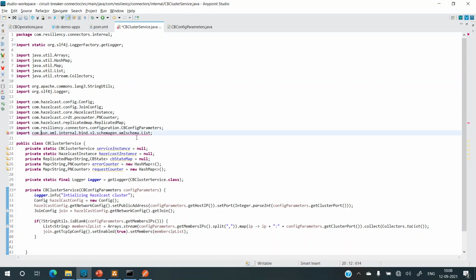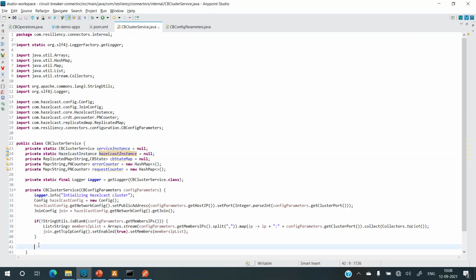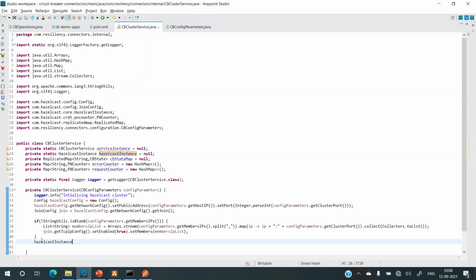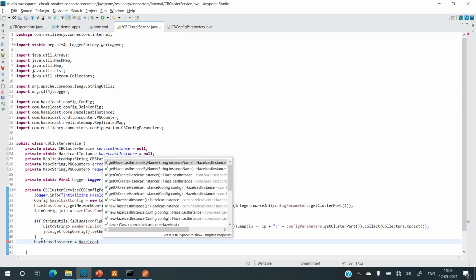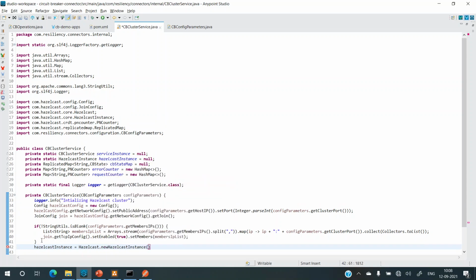Okay, there's some wrong import. Let me just remove this. Okay, so now it's good. Now it's time to finally initialize the Hazelcast instance. So this is what we want to initialize. Let's copy this and paste it over here. And now we need to use the Hazelcast class, and it has a static method called newHazelcastInstance.